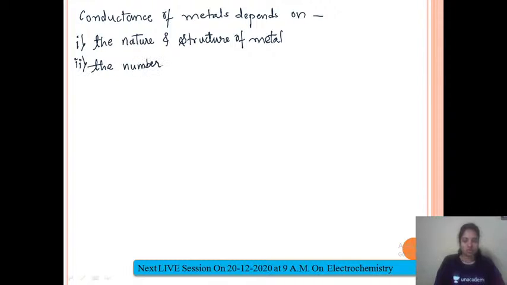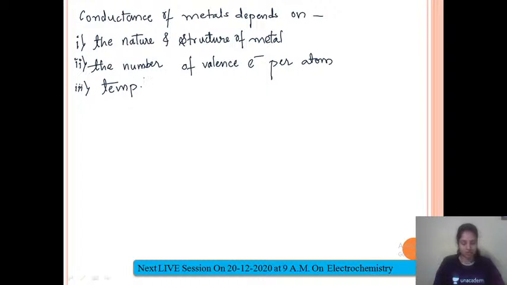Then second one, the number of valence electrons. This plays a major role. If the number of valence electrons is greater, then the number of mobile electrons will be more. If the number of mobile electrons is more, conductance will definitely be more. So the number of valence electrons per atom. Third one, temperature.